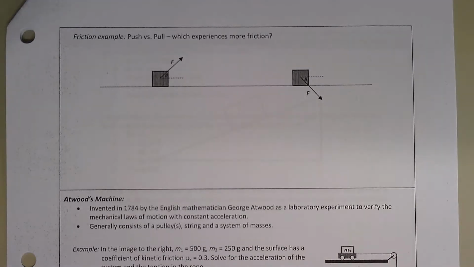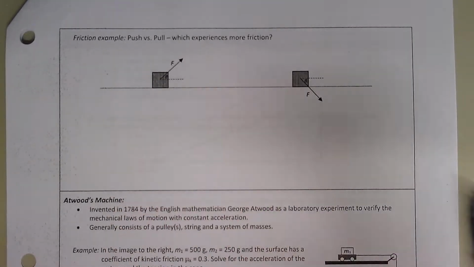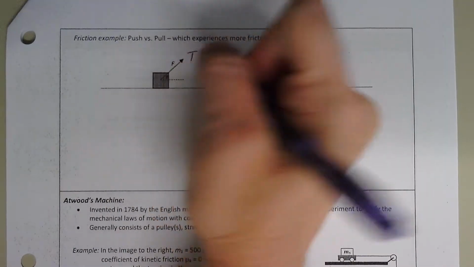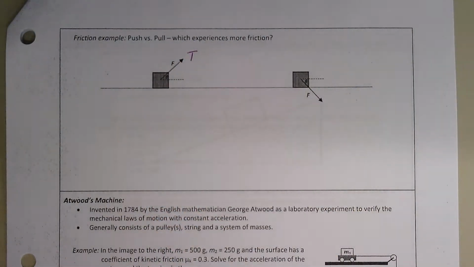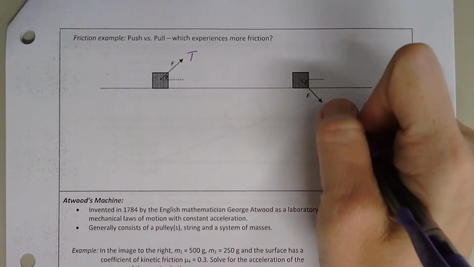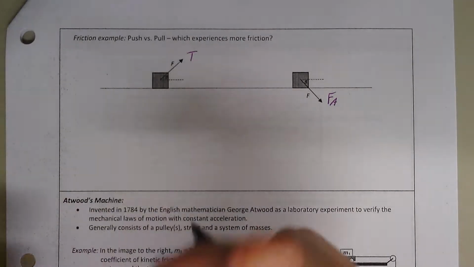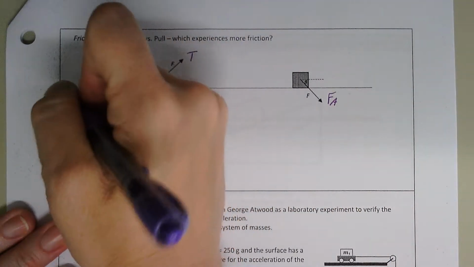Moving on. Which experiences more friction, a push or a pull? Here we have a box with some mass, and in this instance it's being pulled. And in this one it's being pushed. This is FA, force applied, and this is at some angle theta. So for the pull,